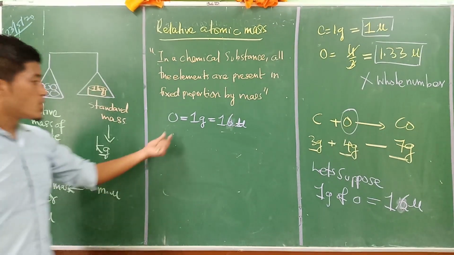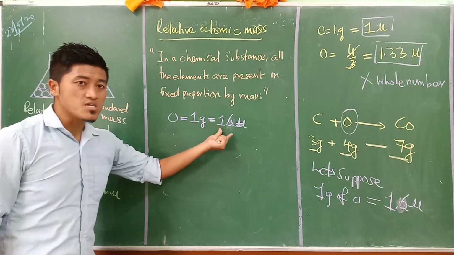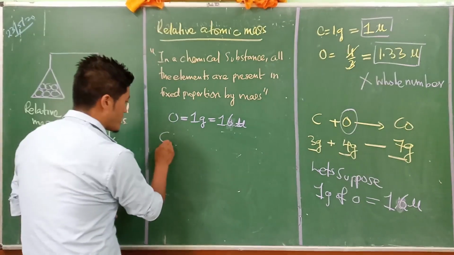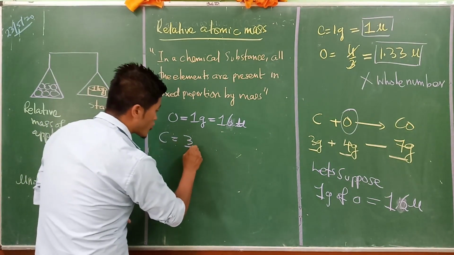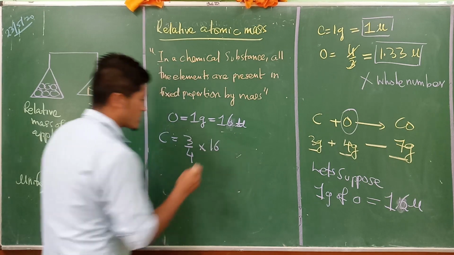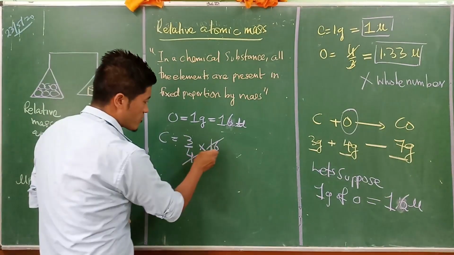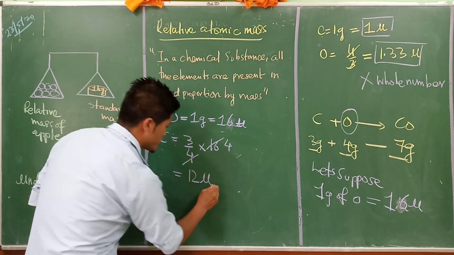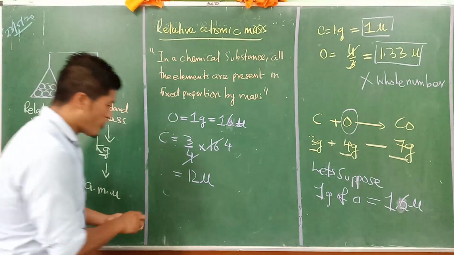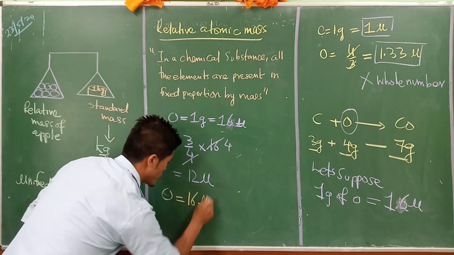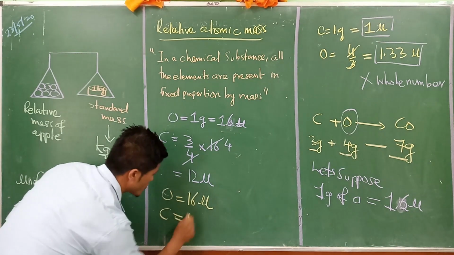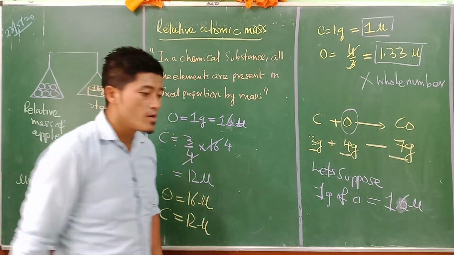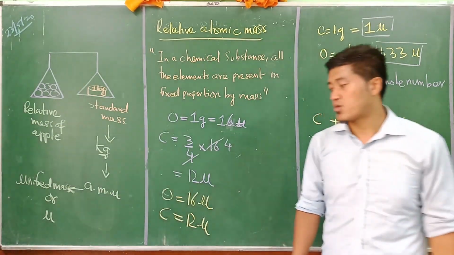Okay? So now, if oxygen for 1 gram is 16 U, then how much will be the carbon? Now let us try to find out. So for carbon here, what they tried to do was 3/4 into 16. Right? For 4 is 16, we will get the value of 12 U. So for oxygen we are getting 16 U, for carbon we are getting 12 U. Now this is very nice here. Both 16 and 12 are whole numbers, and these values we will be able to understand.